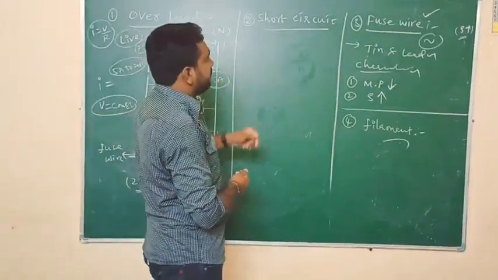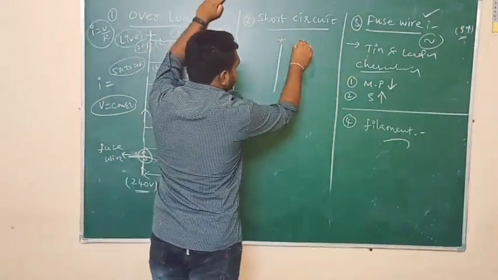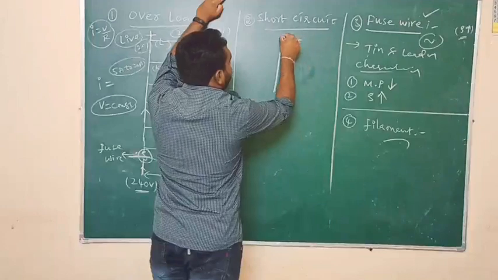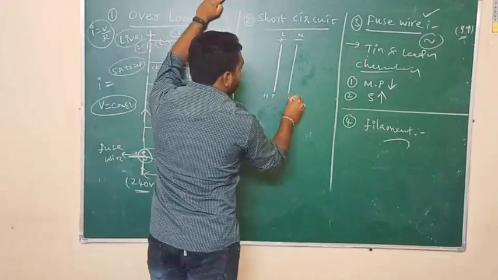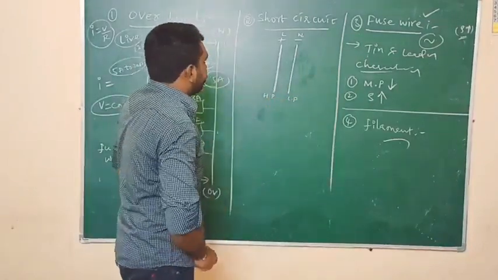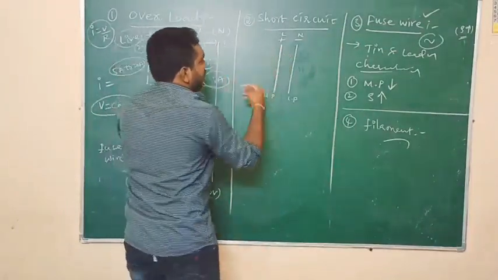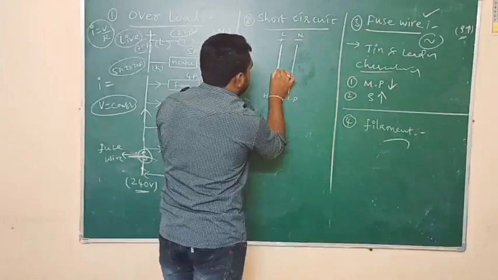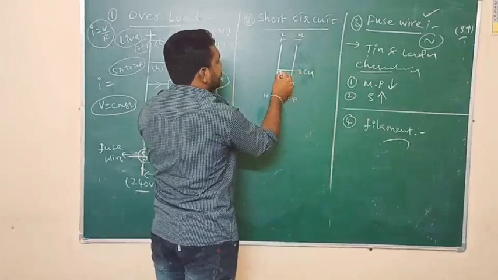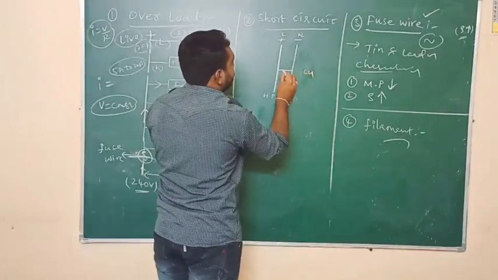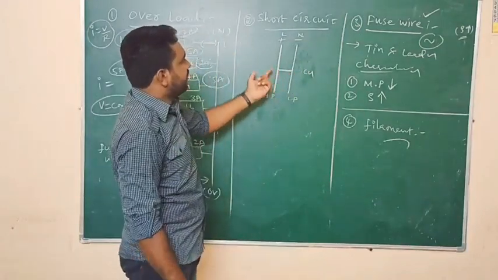Further, to explain the short circuit, we need to know this. This is the live wire, the positive wire. This is the neutral wire. Live wire and neutral wire: the higher potential wire and the lower potential wire. When the live wire is in direct contact with the neutral wire, how are they going to meet here? For example, we keep one copper wire in between. We are connecting these two wires with the help of one copper wire. In this way, we are connecting the live wire and the neutral wire.